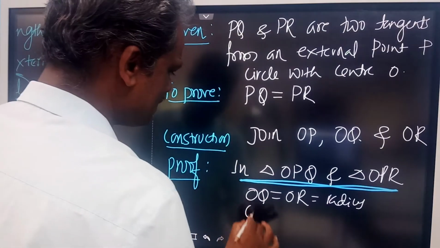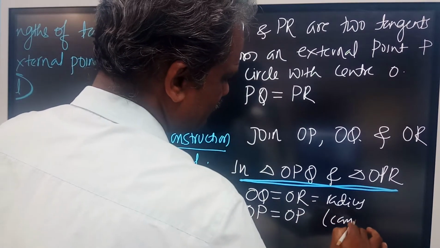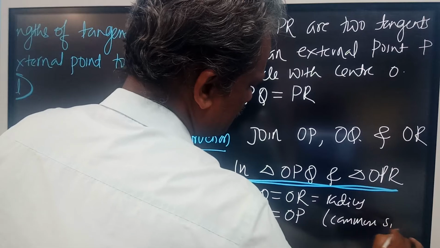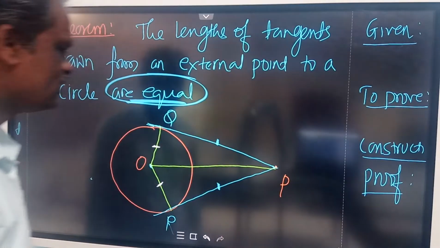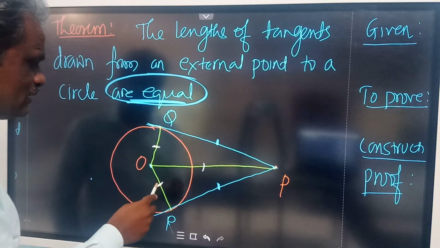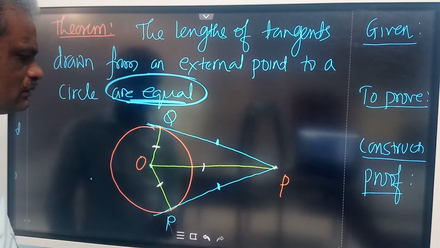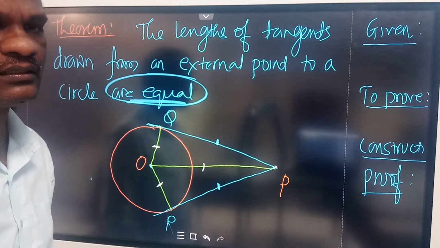So let us write OP is equal to OP. It's a common side. Now one more point you have to show. We have already shown this side is equal to this side and this is equal to this one. One more thing you have to show to prove that they are congruent.